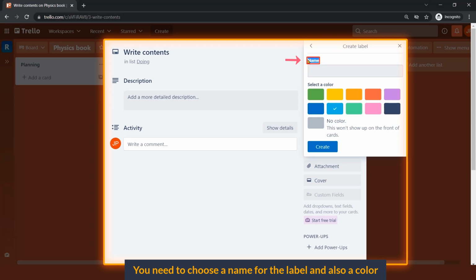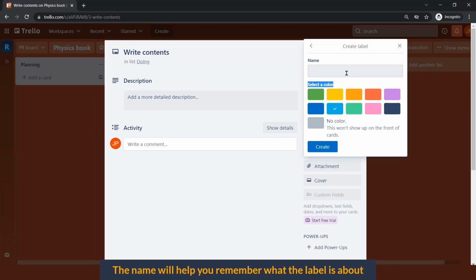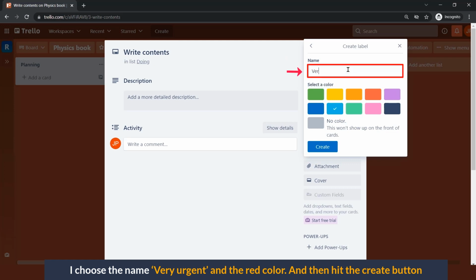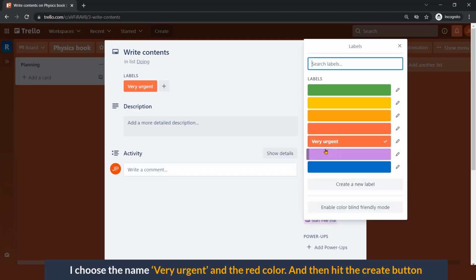You need to choose a name for the label and also a color. The name will help you remember what the label is about. I choose the name Very Urgent and red color. And then hit this create button.